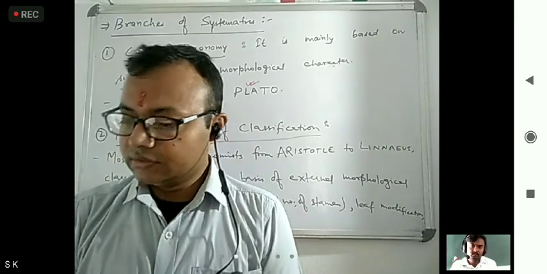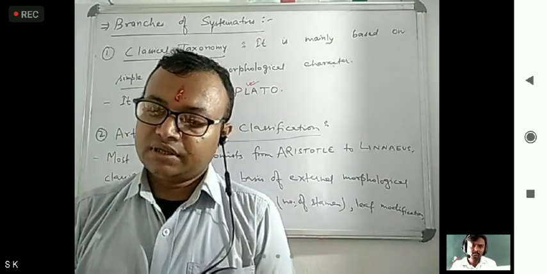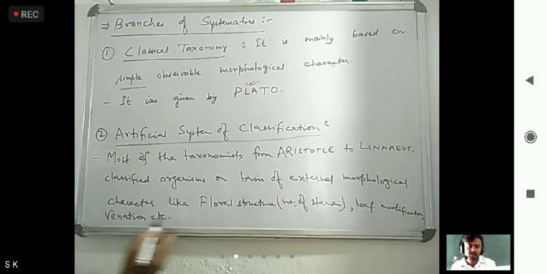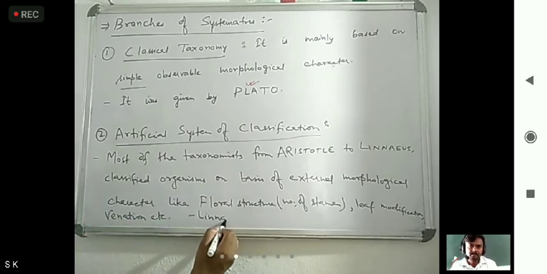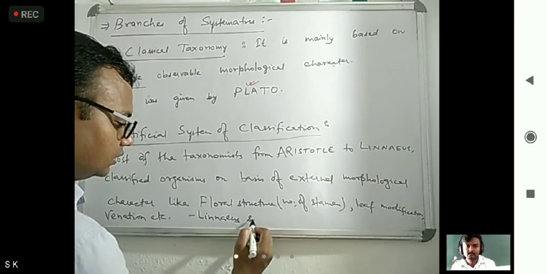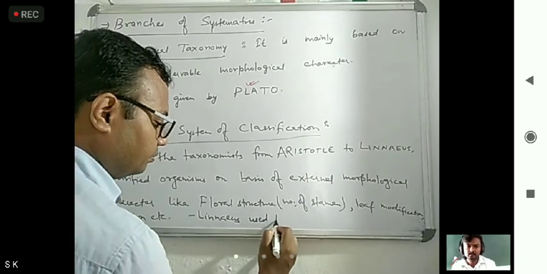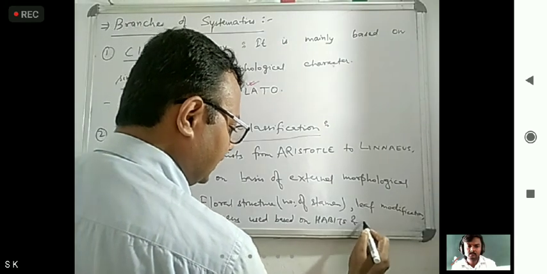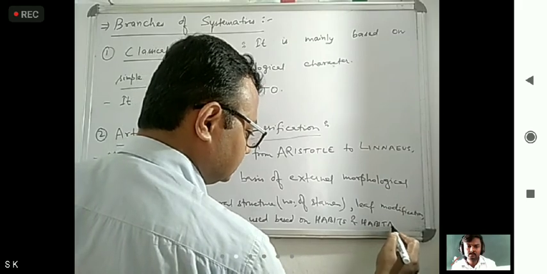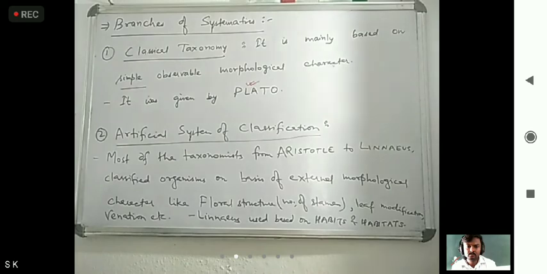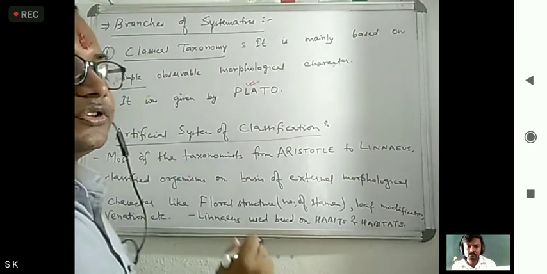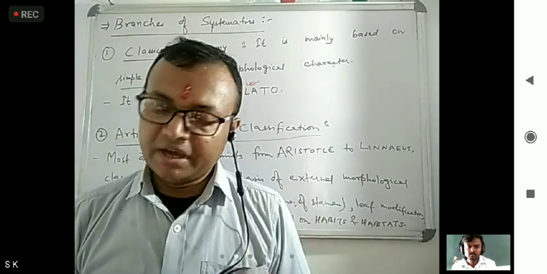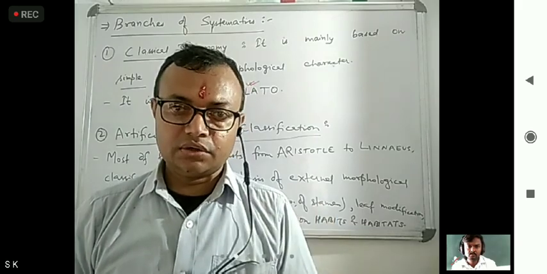Okay, and this is based on habits and habitats of the organism. What did Linnaeus use? Linnaeus used mainly habits and habitats. Okay, so these are classical and artificial we have seen today. Next we will see the natural system of classification, numerical and phylogenetic. Okay, so thank you.